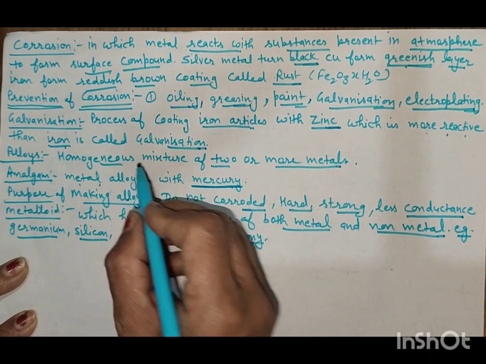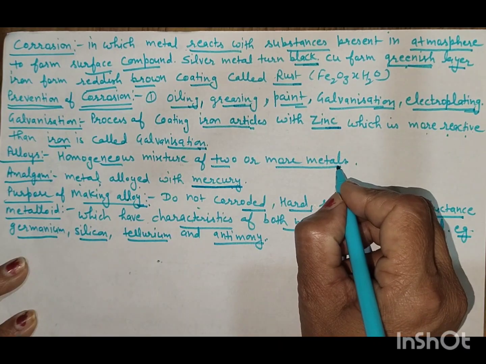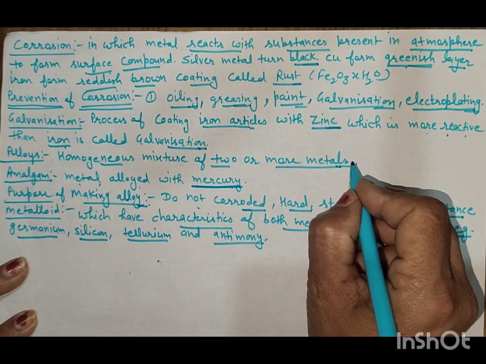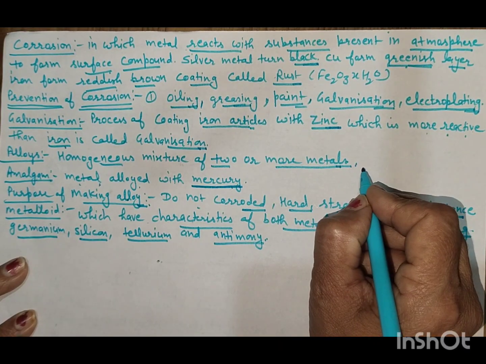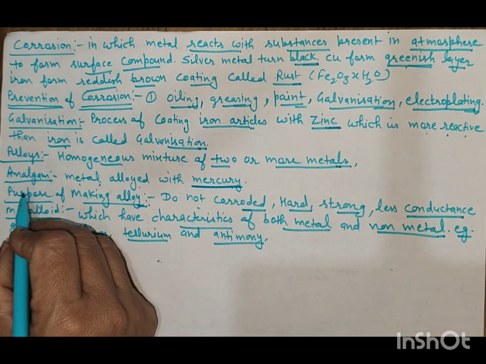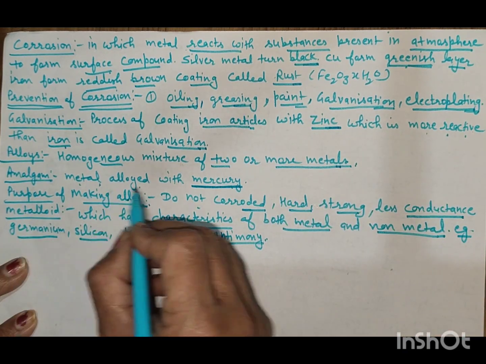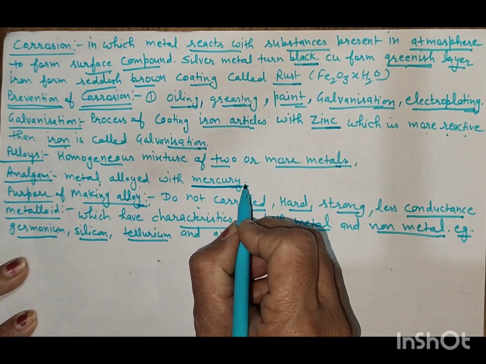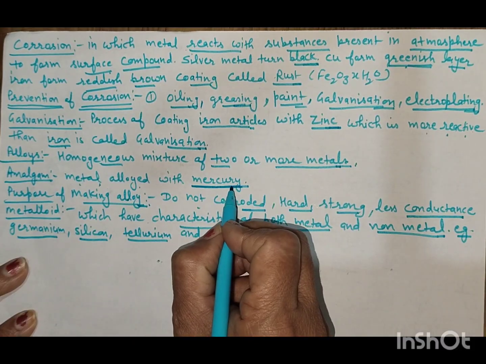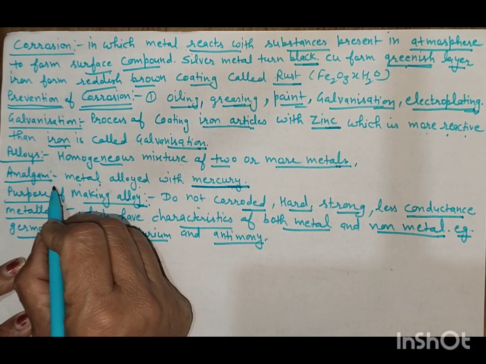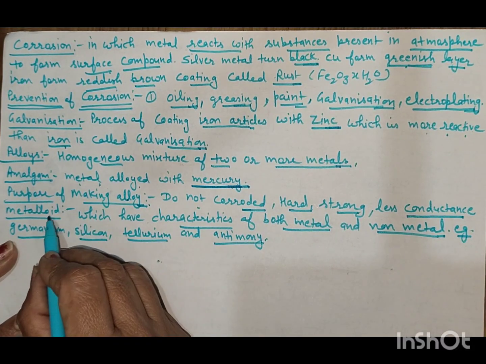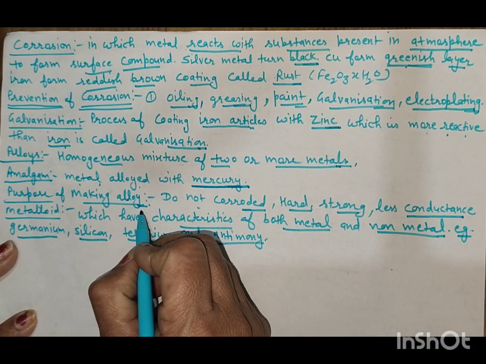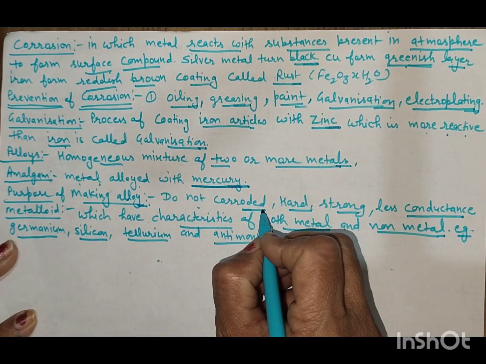Alloys. It is the homogeneous mixture of two or more metals, or one may be metal and one may be non-metal. Amalgam. If the metal is alloyed with the mercury, then it is called the amalgam. Now, what is the purpose of making alloy? It does not corrode.